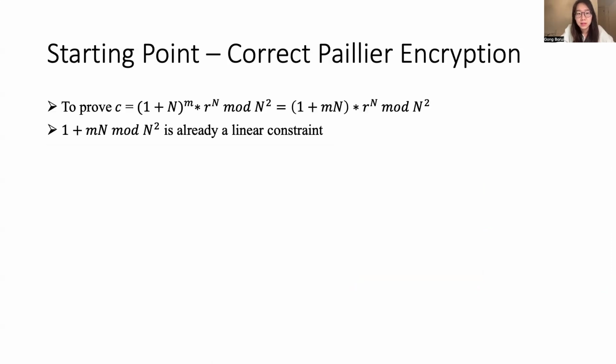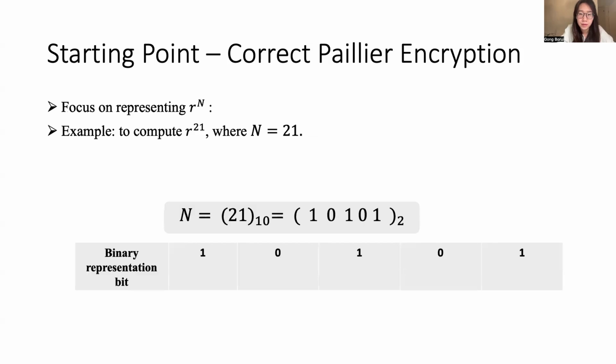The Paillier encryption can be rewritten as this, and the first part is already a linear constraint. Next, we'll focus on representing R to the power of n. Here we use an example to illustrate our approach.